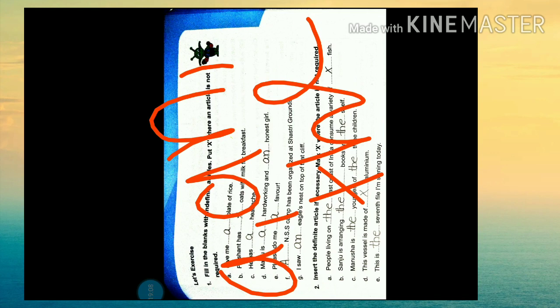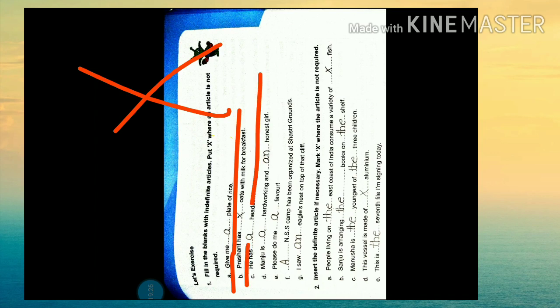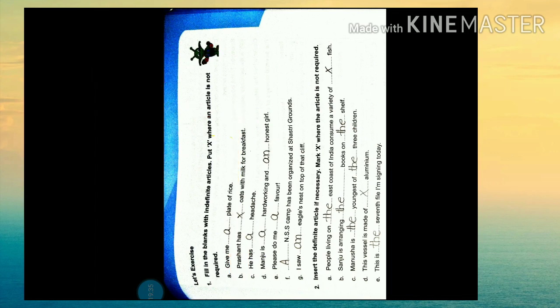One of that I had taken for the revision: fill in the blanks with the indefinite articles and put a cross where the article is not required. Give me a plate of rice is correct. Then Prashant has oats with milk for breakfast. So we do not have to use any type of article here. Then he has a headache. Manju is a hardworking and an honest girl.